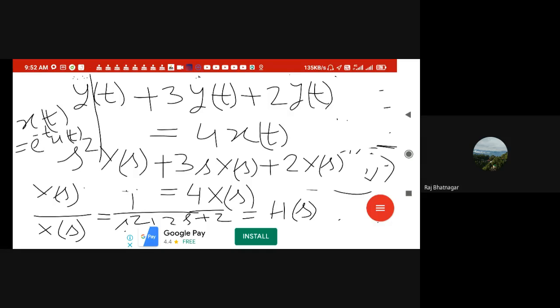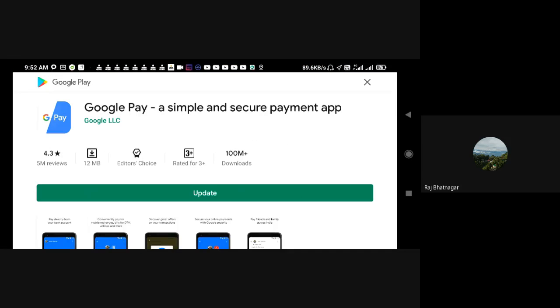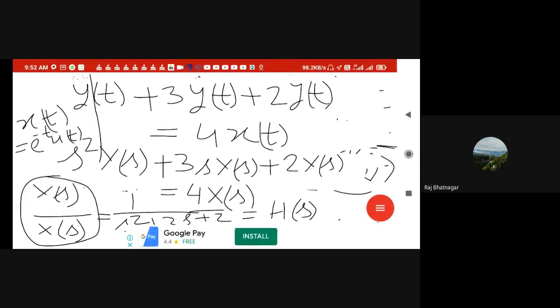And that we can use over here in this equation, Y(s) over X(s), to find out the value of Y(s), right? We just take X(s) to this side and substitute the X(s) value over here and find out Y(s). When Y(s) comes, we take the inverse Laplace of Y(s) to get y(t).